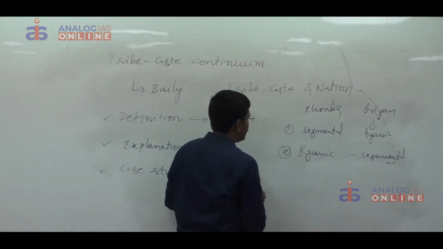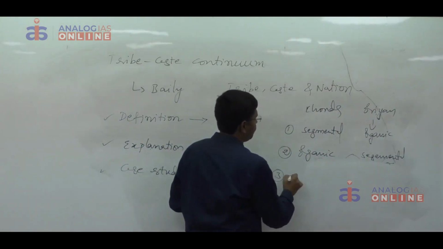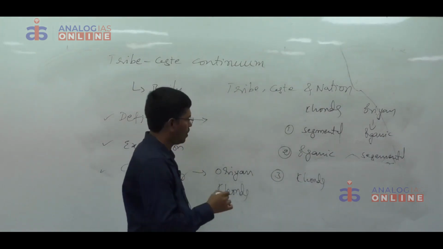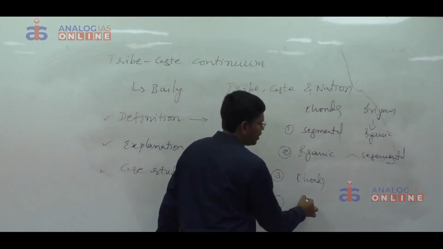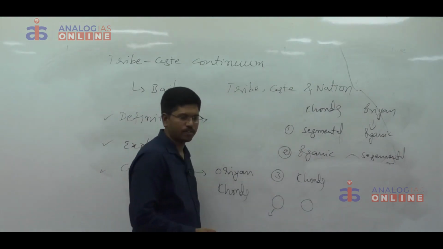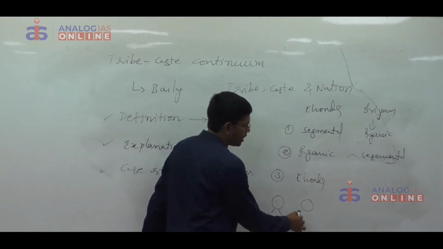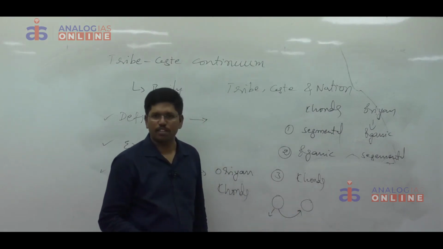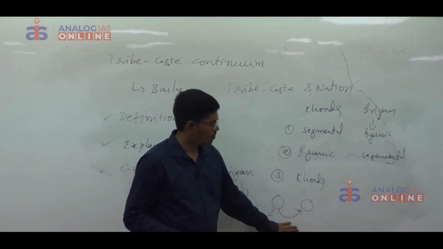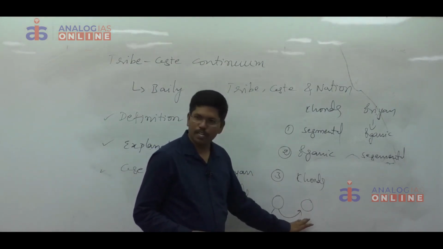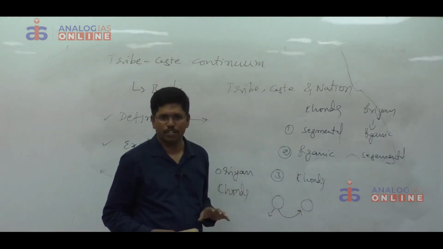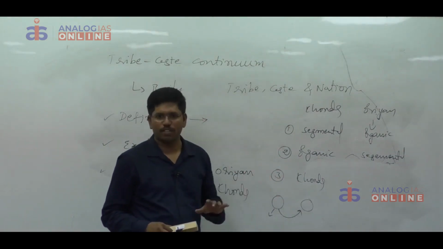And the third orientation is within the Konds. The Konds used to live in the form of villages. When the population of a particular village increases, the Konds of one village used to migrate and settle in another village after taking permission. These people are giving shelter to these immigrants. These immigrants used to maintain agnatic ties, that means brotherly relations. That's why segmental solidarity was there.